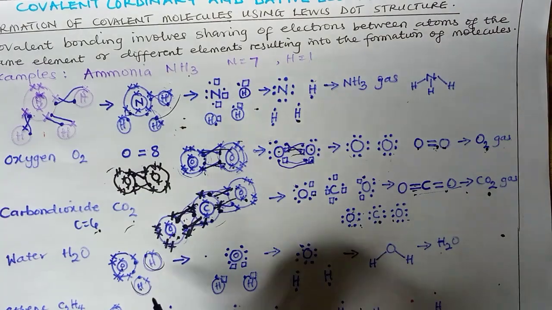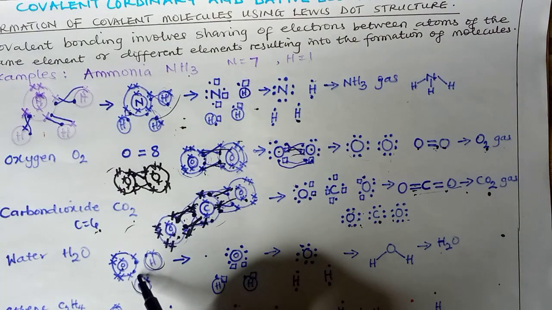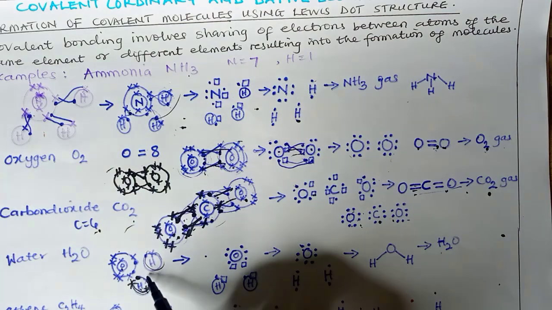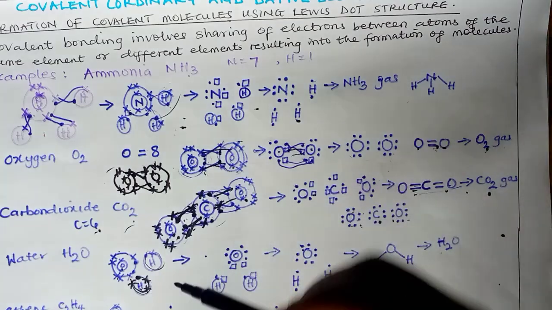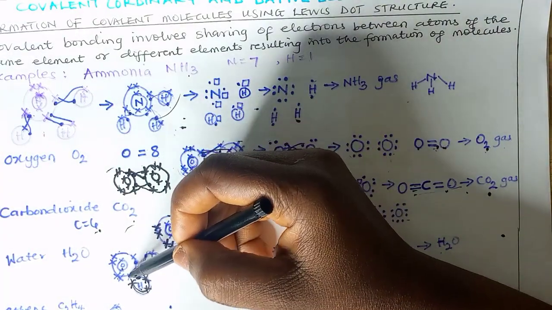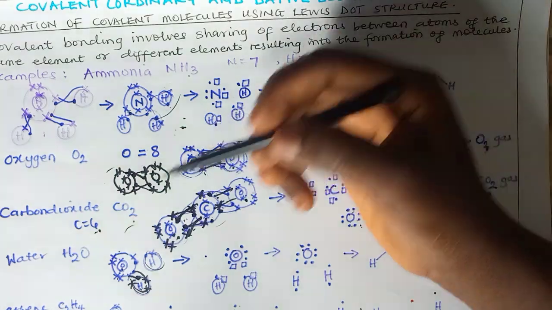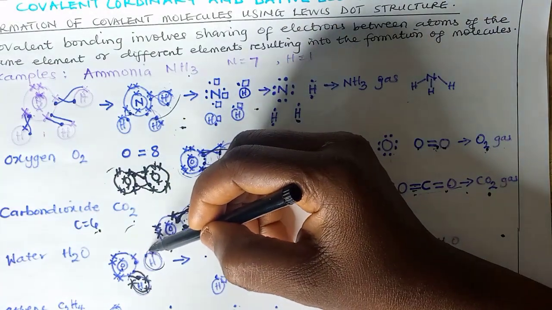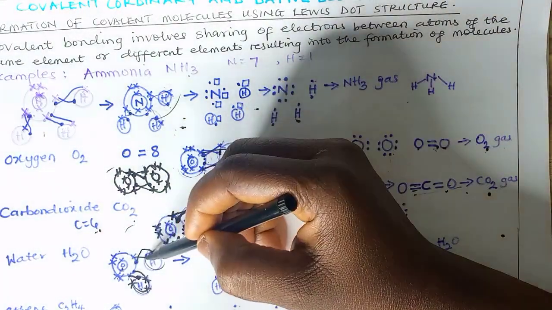Hydrogen has an atomic number of 1, so it has 1 electron and 1 is missing, at least to attain the first duplet structure, which is 2. The first shell is supposed to take 2, and it has 1 electron in need of 1 more. So it supplies the need of this oxygen, and oxygen also supplies the needs of hydrogen. The same thing also happens here. This supplies the need of oxygen, and this supplies the need.